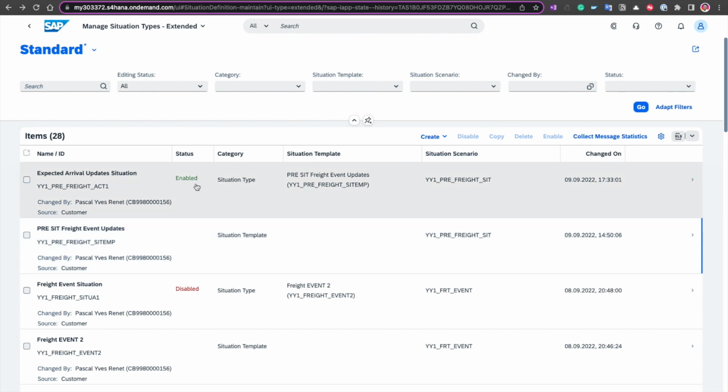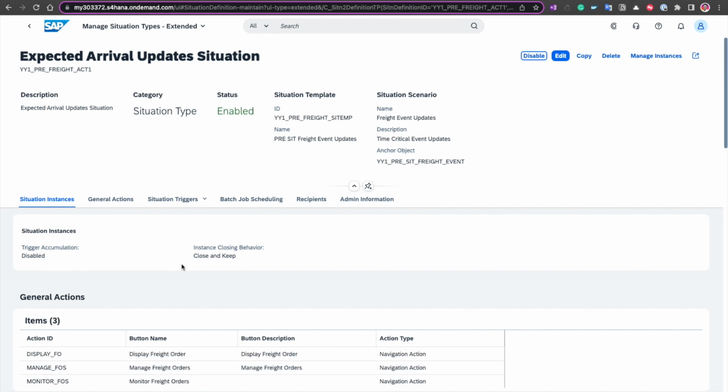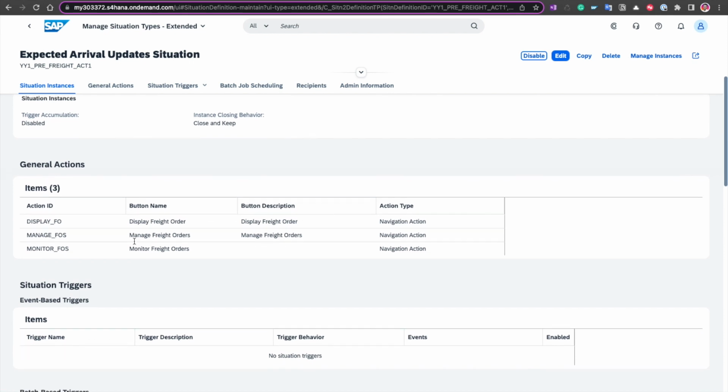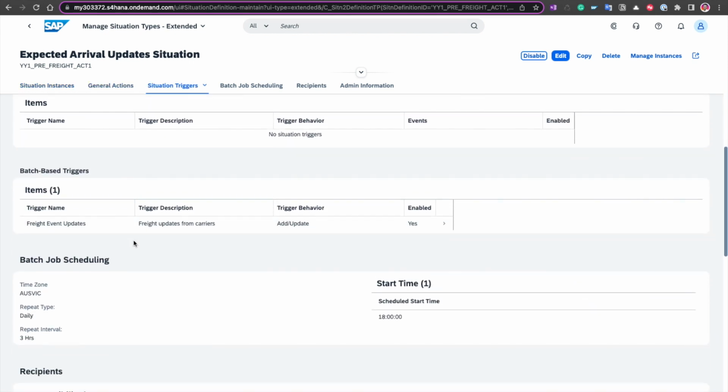Now the situation type is really the object that's going to be used by the system to find those situations that need to be notified. If you are going to create a situation type, what you need to do is just say create situation type, and in the next pop-up box it'll ask you what the template is. So let's go and look at the situation type per se. And as I said, pretty much all of the information that I had put in the template has been copied across into my situation type.